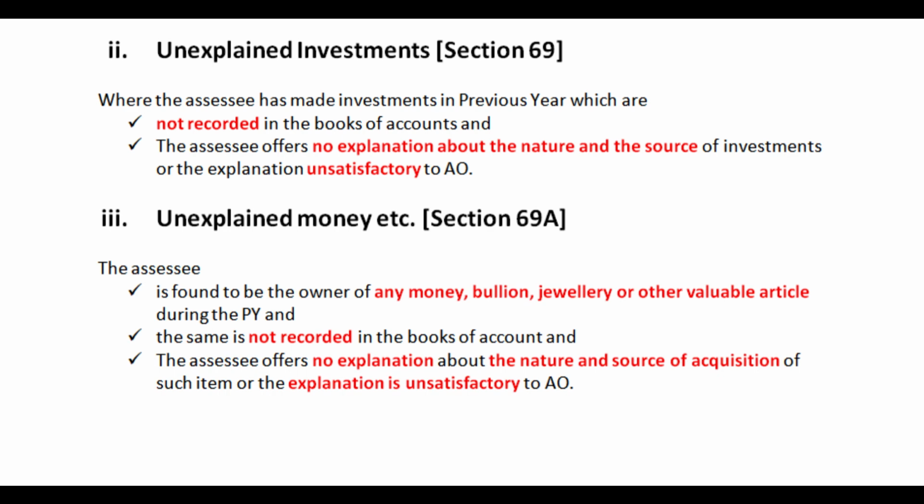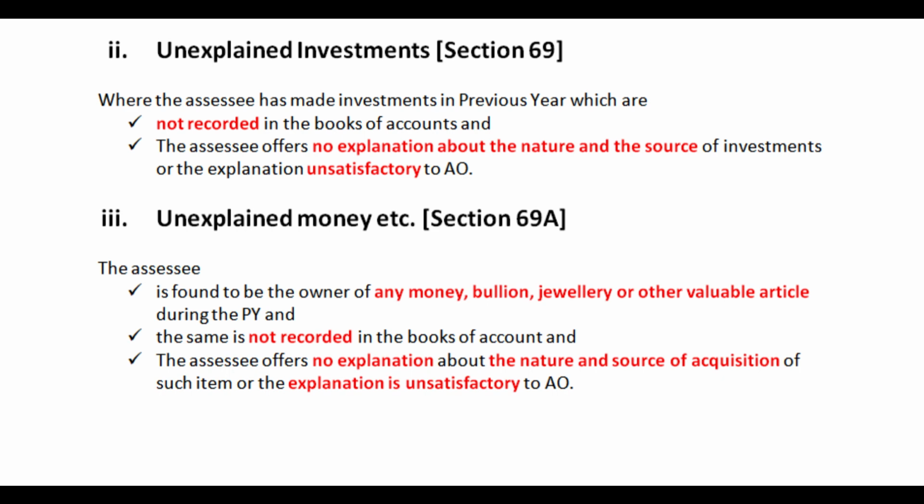Next comes unexplained money under section 69A. The assessee is found to be the owner of any money or bullion or jewelry or any other valuable article during the previous year. The same article, the asset, whatever it is, is not recorded in his books of accounts. Now, when asked for an explanation, he couldn't give a proper explanation regarding the nature and source of acquisition of such item.